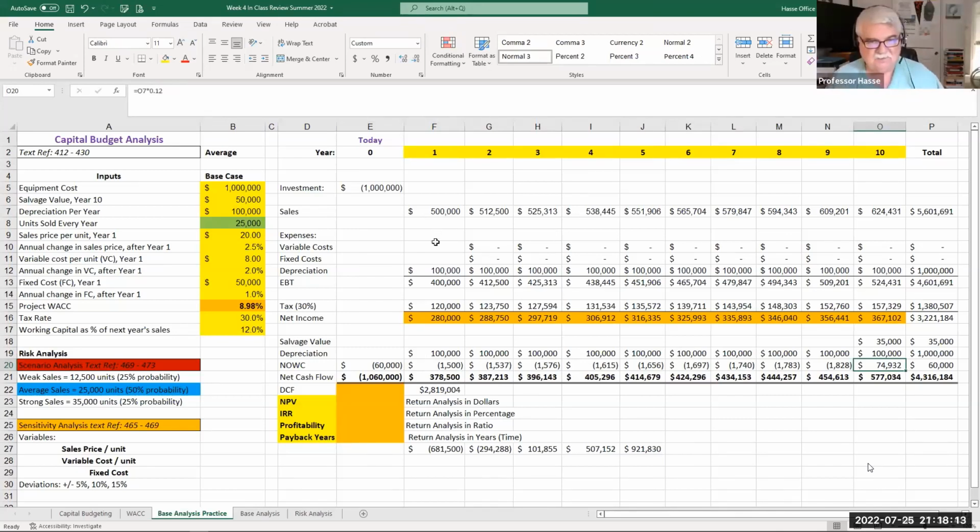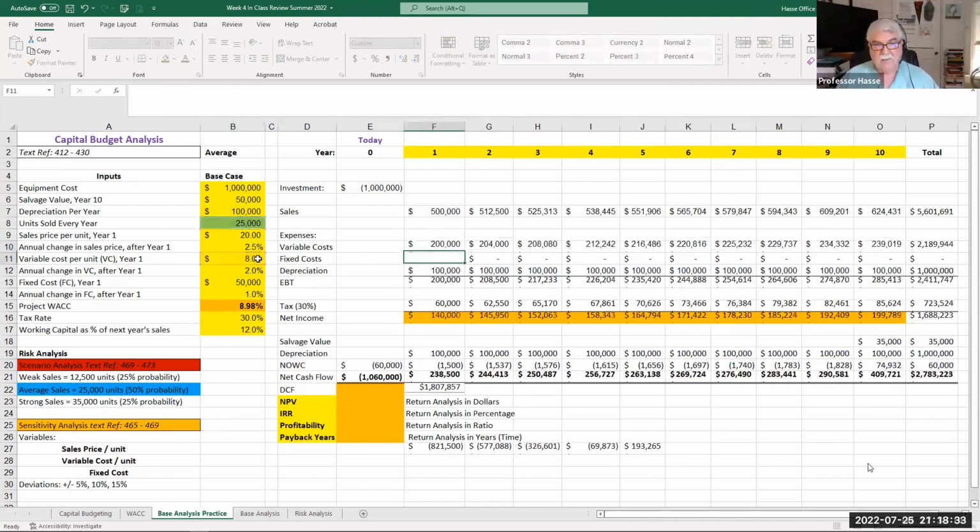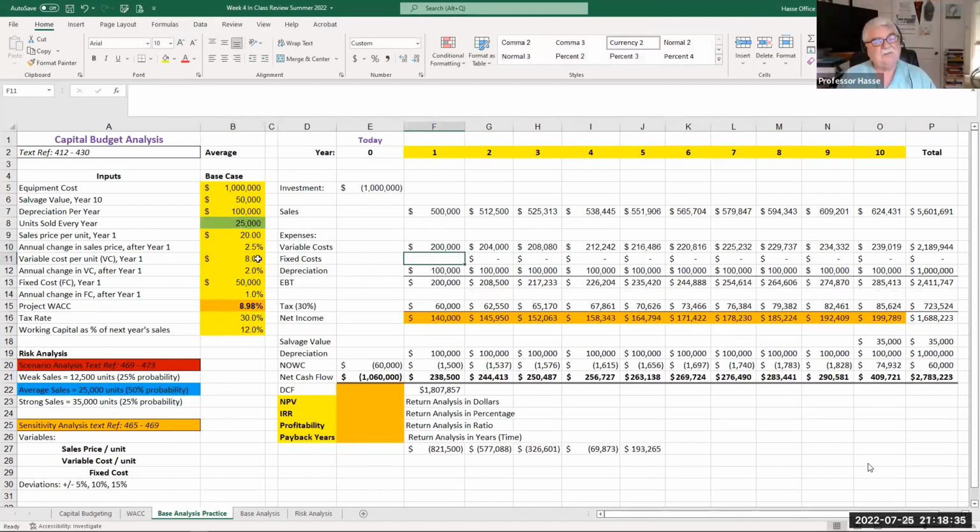Now let's look at our variable costs. We're producing 25,000 units a year at $8 a unit. So we type in year 1, variable cost, 25,000 units produced, times the $8 cost, we get $200,000.